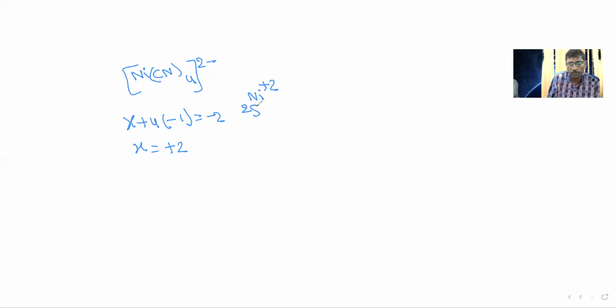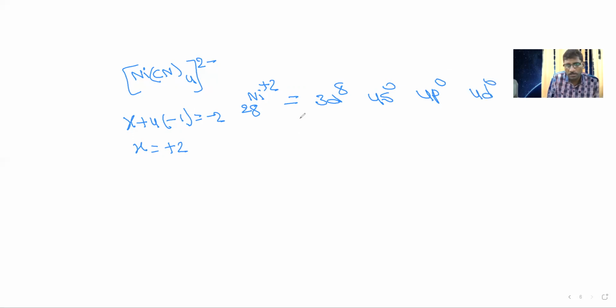Atomic number 28. So what will the configuration become? 3d8, 4s0, 4p0, 4d0.